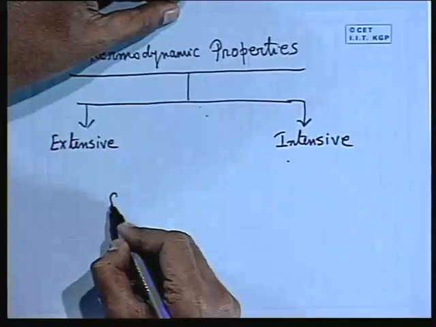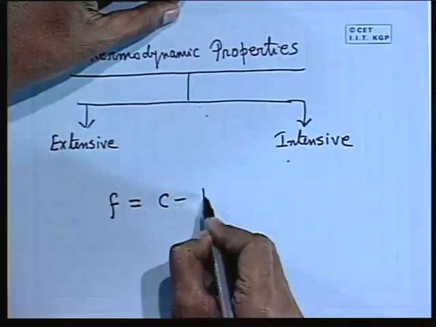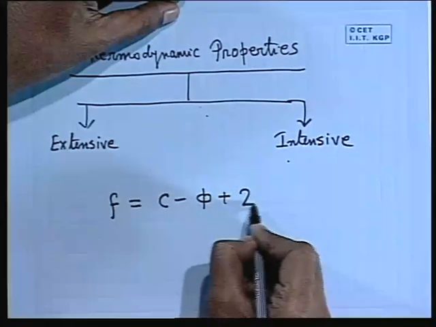This was given by Gibbs and is known as Gibbs phase rule, the derivation of which is out of scope of this class, but I tell you the formula: the number of independent intensive properties F is given by C minus phi plus 2.